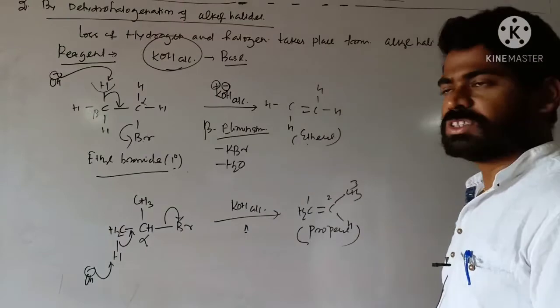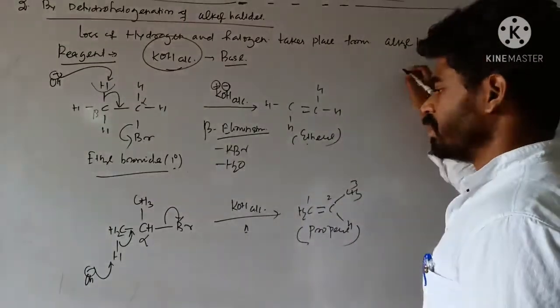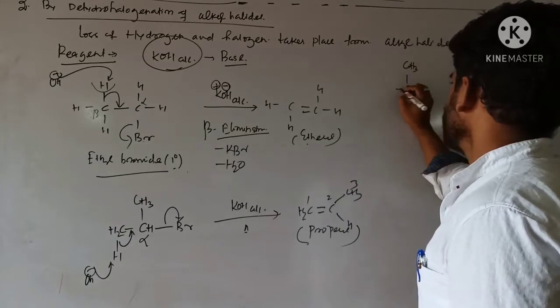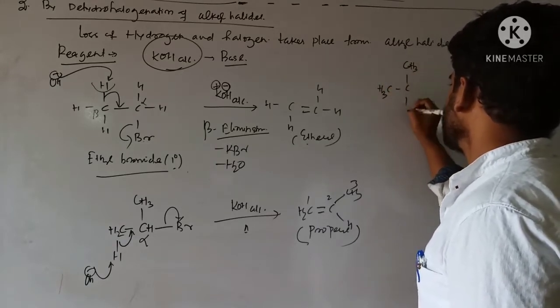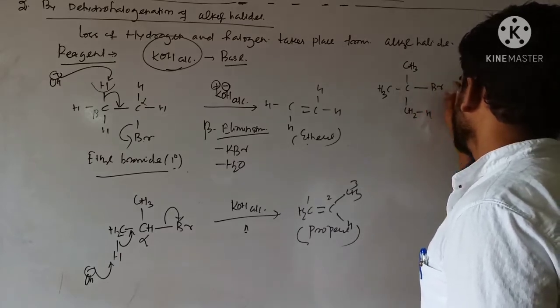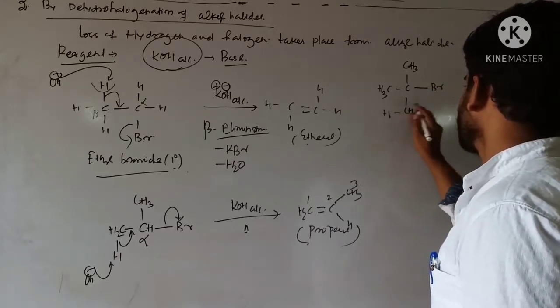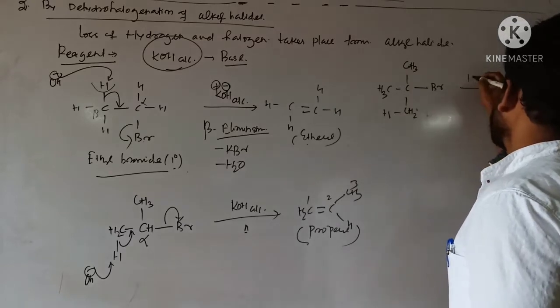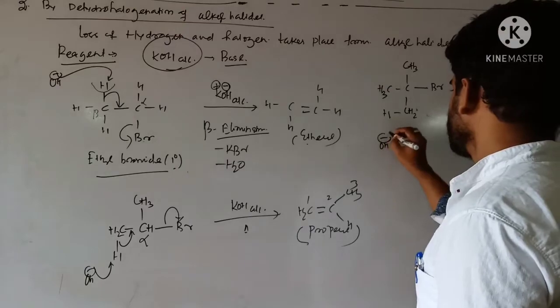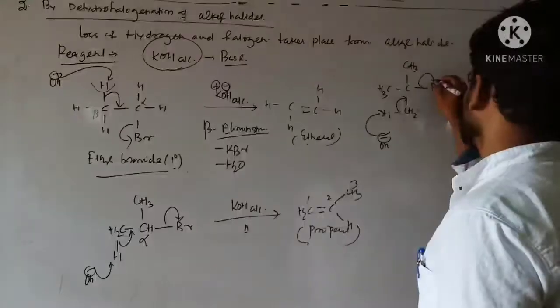Clear? If you consider tertiary alkyl halide, that is CH3 C CH3 CH2H Br. Clear? So what happens? Alcoholic KOH takes this one and it goes like this.